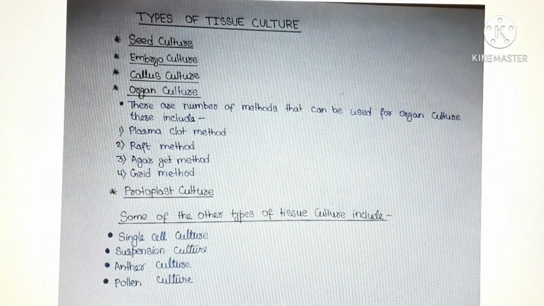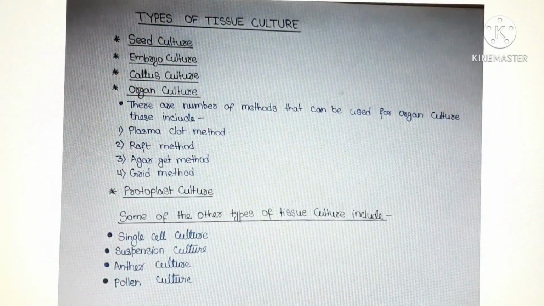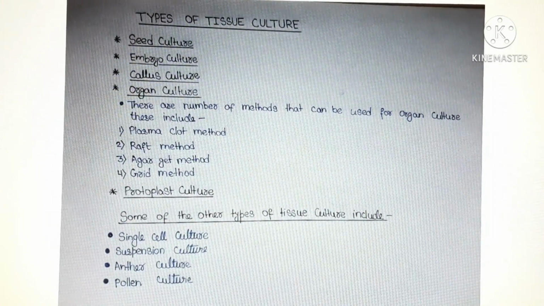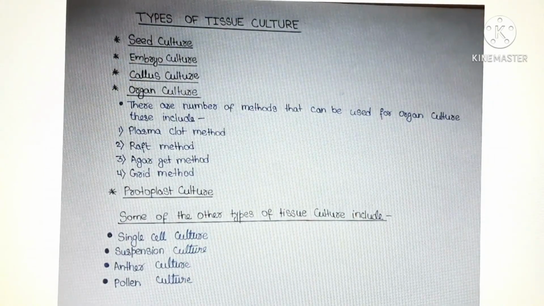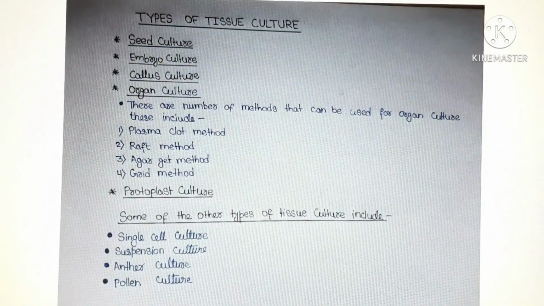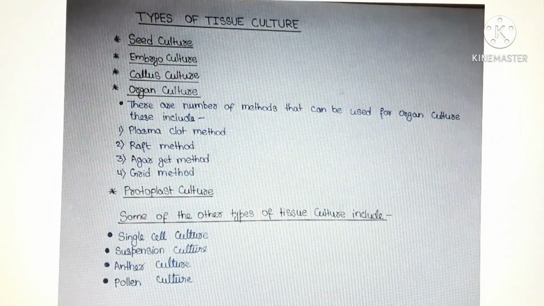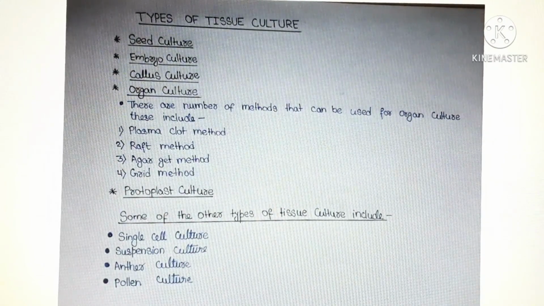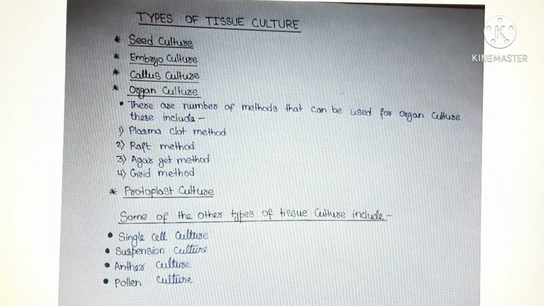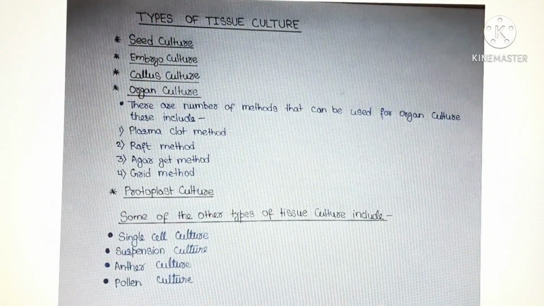Second is embryo culture. Embryo culture is the type of tissue culture that involves the isolation of an embryo from a given organism for in vitro growth. Third is callus culture. Callus culture involves the growth of a callus which is followed by a procedure that induces organ differentiation. For this type of tissue culture, the culture is often sustained on a gel medium which is composed of agar and mixture of given micro and macronutrients depending on the type of cells.